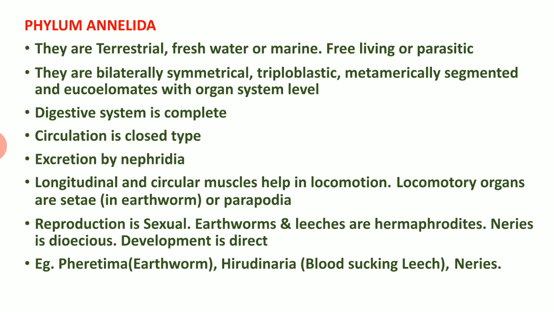Second point, they are bilaterally symmetrical. Already you know bilateral symmetry. They are triploblastic. Already you know. They are metamerically segmented. Metamerical segmentation is the critical character of phylum Annelida. What do you mean by metamerical segmentation? It means the body is divided into equal compartments. The equal compartments are called metameres, and such a character is called metamerical segmentation. That is a critical character of phylum Annelida.